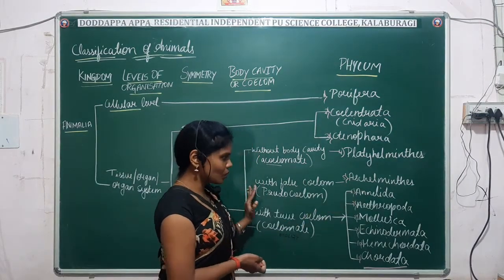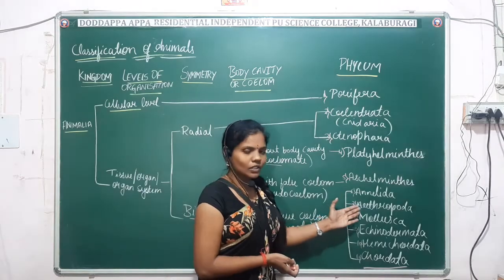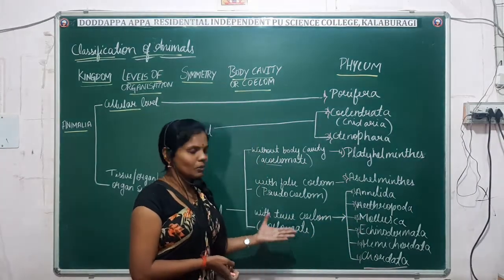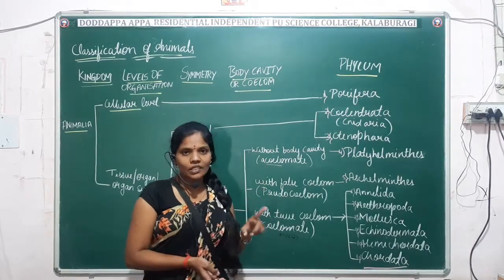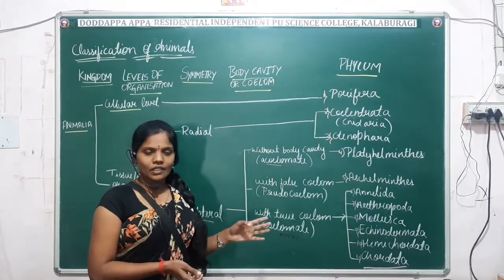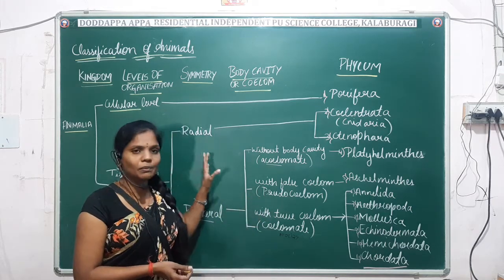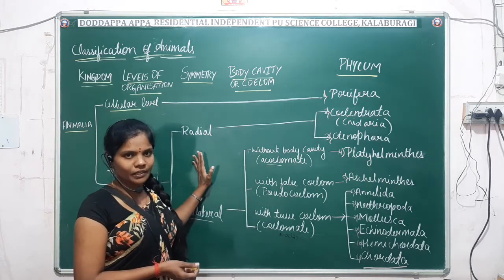Aschelminthes are pseudocoelomate. Then Annelida, Arthropoda, Mollusca, Echinodermata and Chordata are coelomate animals. So this is a schematic representation. Actually it's for 5 marks, and this question is asked for your assignment also. This is the representation you have to write for the assignment.